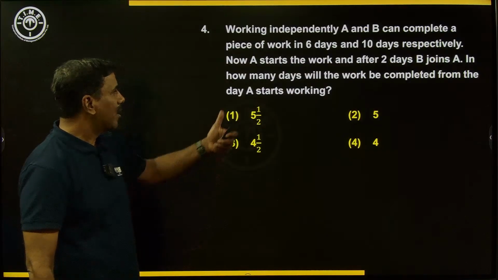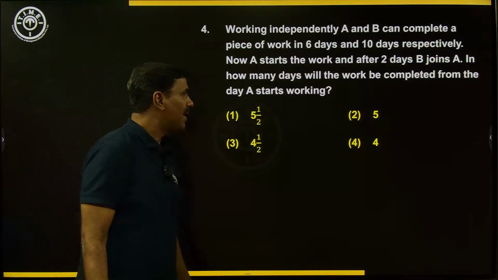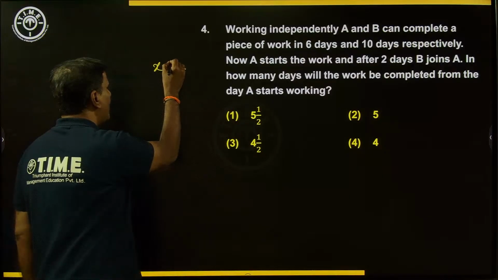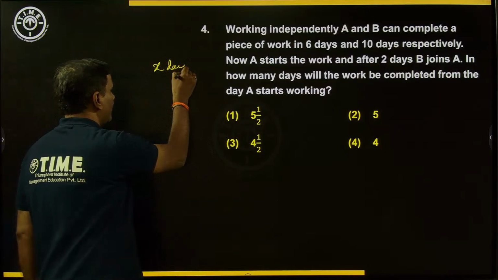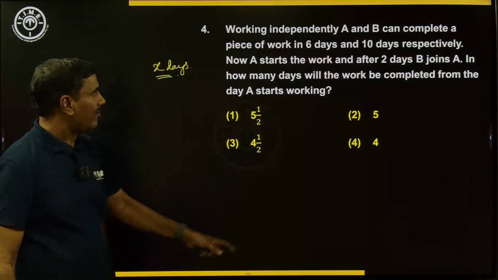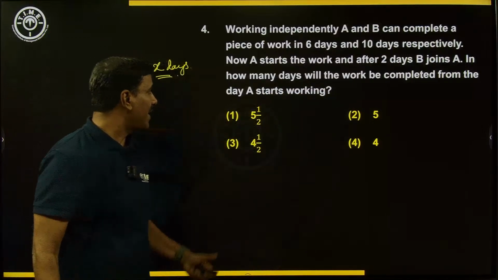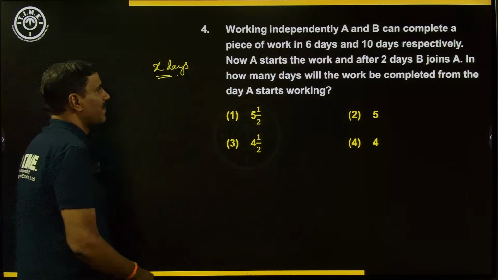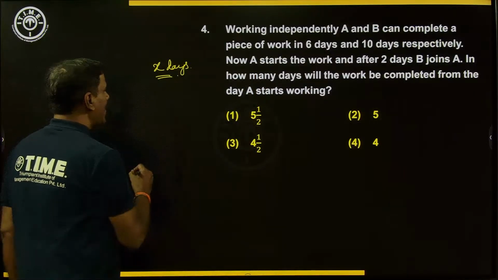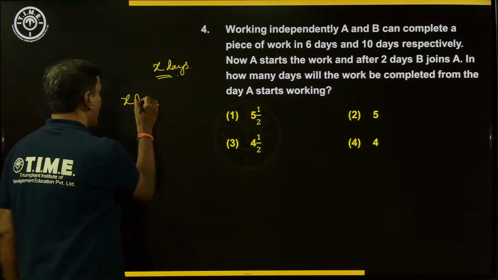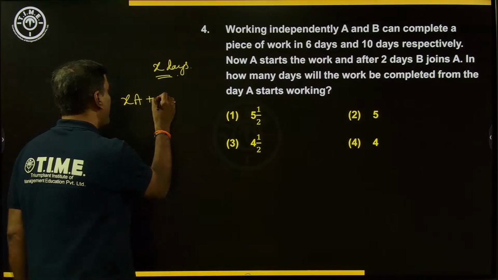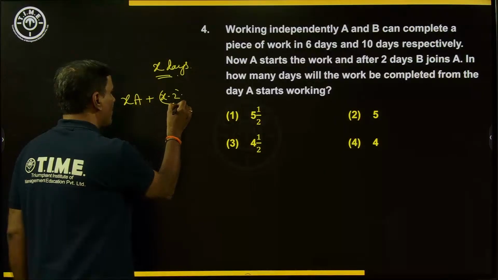situation. Like in how many days will the work be completed? Let us assume the work will be completed in X days from the moment A starts. That is what is the question, because the work in how many days will the work be completed from the day A starts. So that is X days. And B is joining 2 days later, means if you are observing carefully, all X days A will be working, right or not? Whereas B will be working 2 days less than what A has worked. So that will be X minus 2 days of B's work.